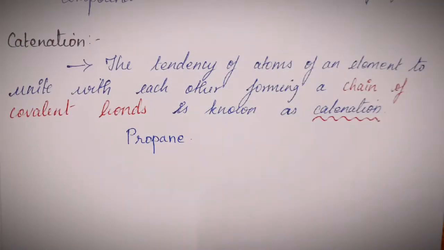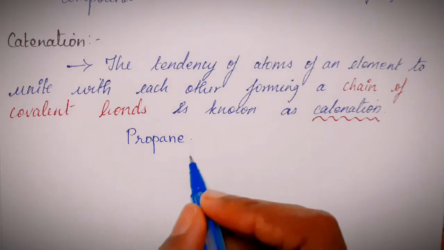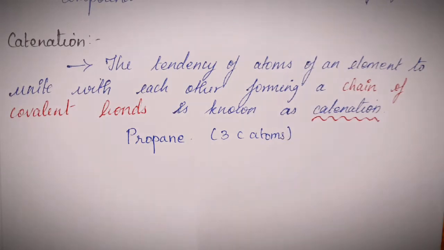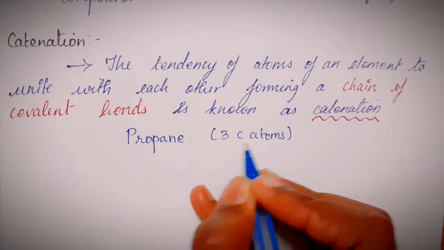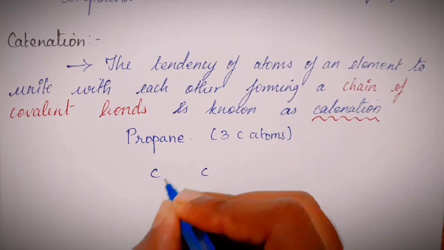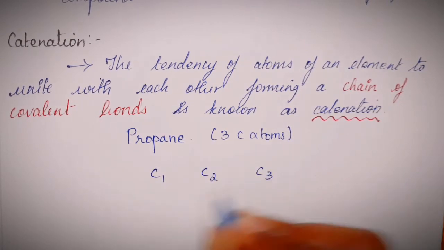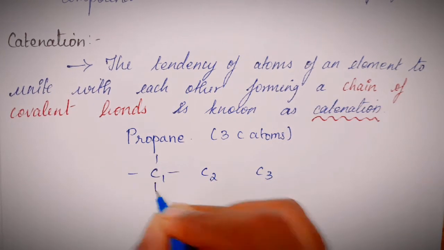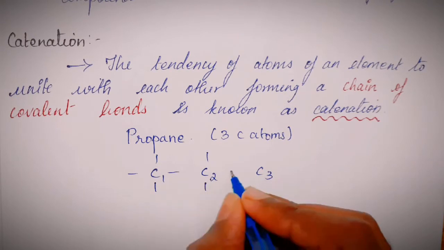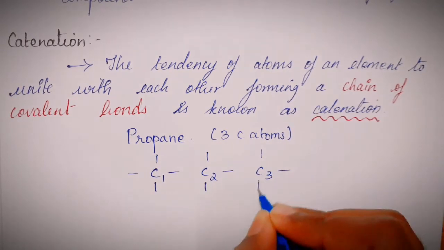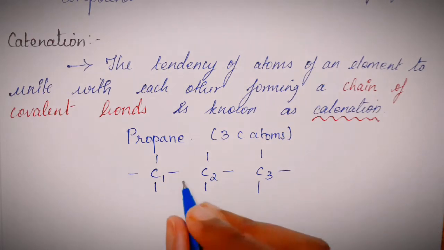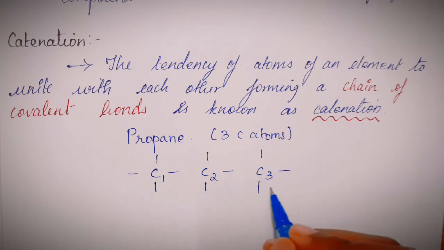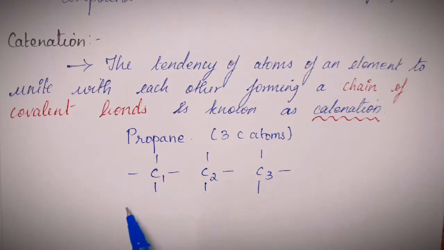For example, I'm giving you a chain structure called propane. Propane will have 3 carbon atoms. I'll tell you how naming works in the next video. I'm writing 3 carbon atoms, C1, C2 and C3. Carbon has a valency of 4, so it can form 4 bonds. So each carbon atom is forming 4 single bonds with the neighboring carbon atoms. Now this is done. This is the property of catenation.